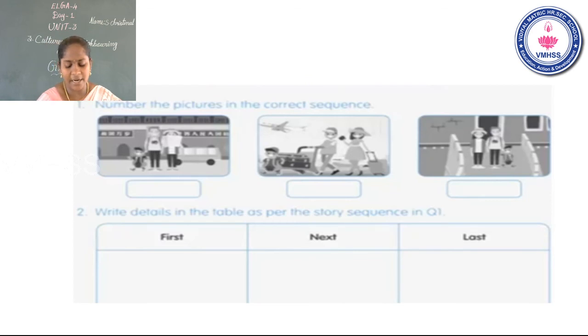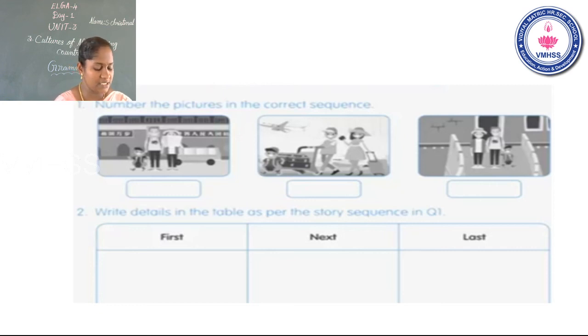Yeah, children, now take your worksheet. Take page number 60. Page number 60, question number 1. Number the pictures in the correct sequence. Now, children, look at the picture carefully. Put the number in the correct sequence. Yeah, children, this is for your homework.